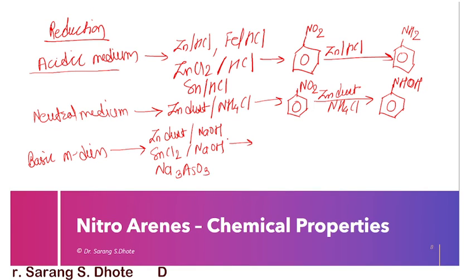So here we are getting, like, take the one example, if suppose the nitrobenzene is here, and if suppose the reaction is carried out again in the presence of zinc dust, but here the reagents are changed. Here is the NaOH. In the case of NaOH, if suppose 2 moles of nitrobenzene is here, both the benzene rings are coupled with each other.